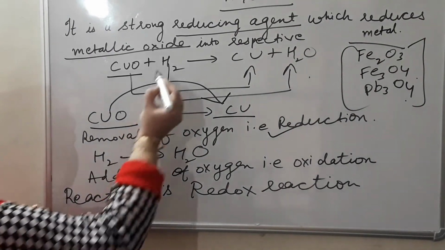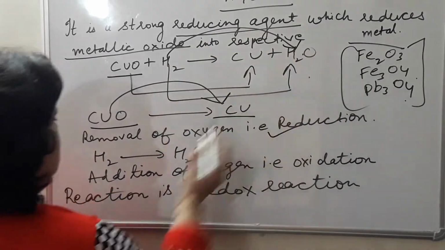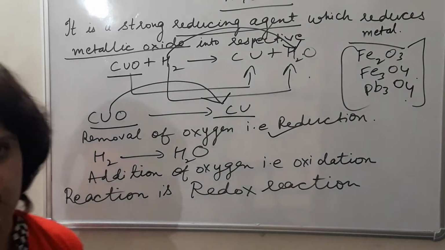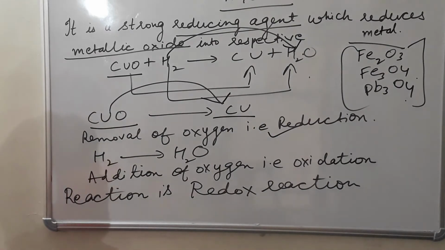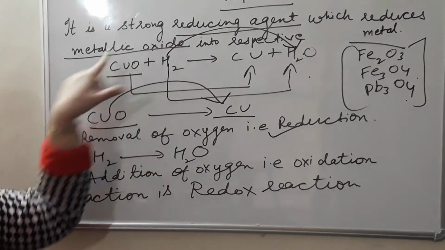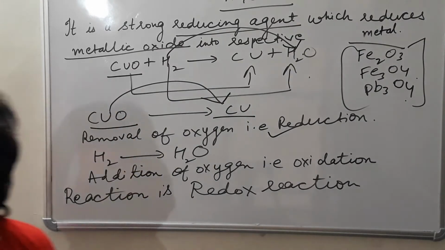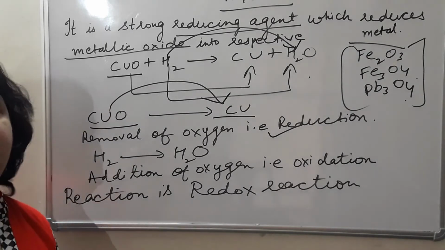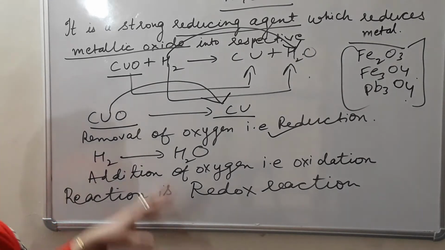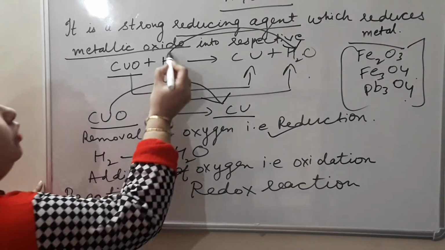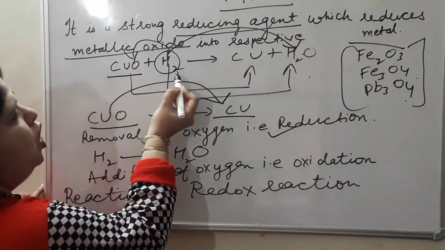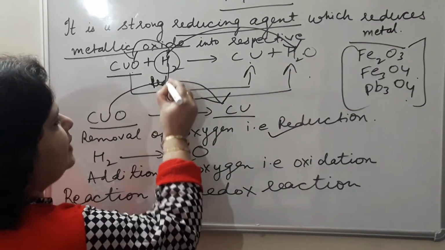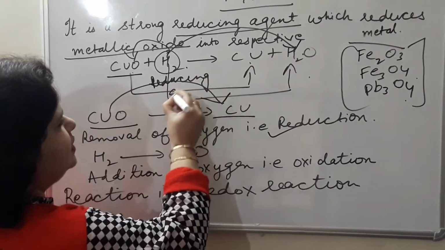In the same manner, H2 changes to H2O. It means addition of oxygen, that is oxidation. Addition of oxygen or removal of hydrogen. And as a whole, we can see this reaction is an example of a redox reaction. Why? Because in this case, oxidation and reduction occur simultaneously. And because this hydrogen helps the copper oxide get reduced into metal copper, hydrogen acts as a reducing agent in this case.